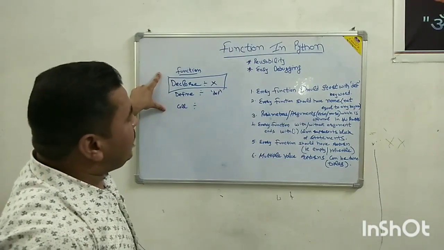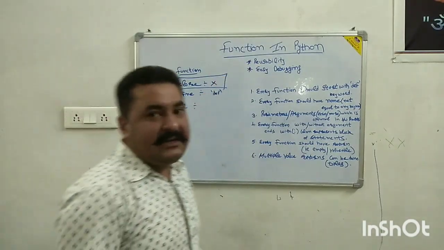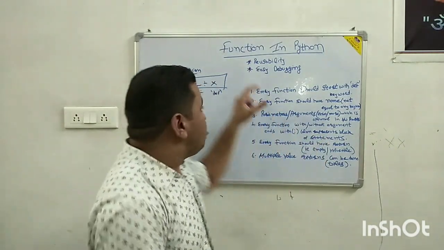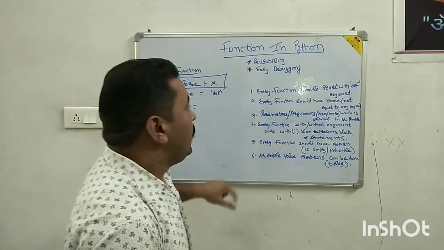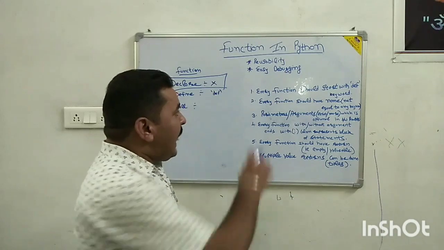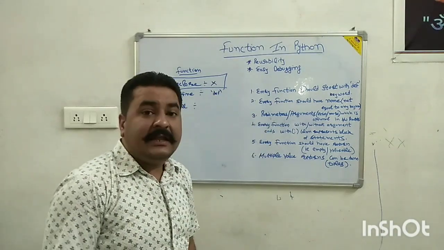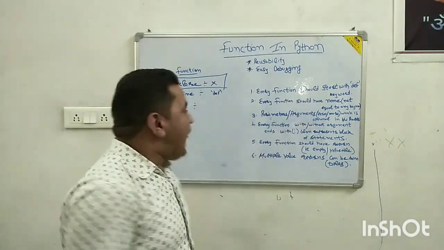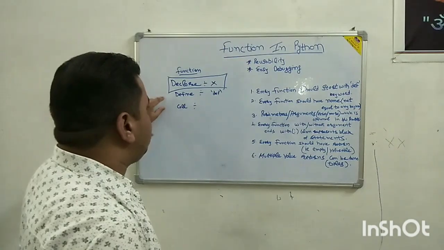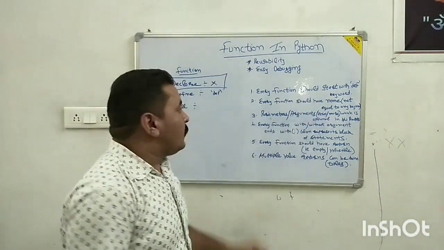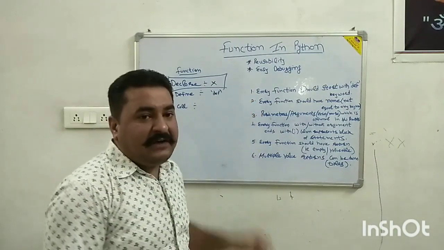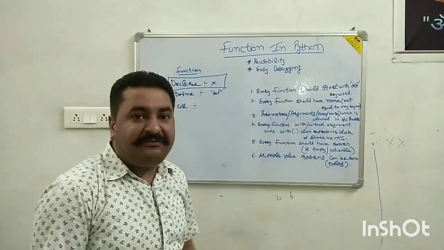With this we have to follow some rules for functions in Python. Number one is that every function should start with the def keyword. As I have already written here, to define a function we use the def keyword.